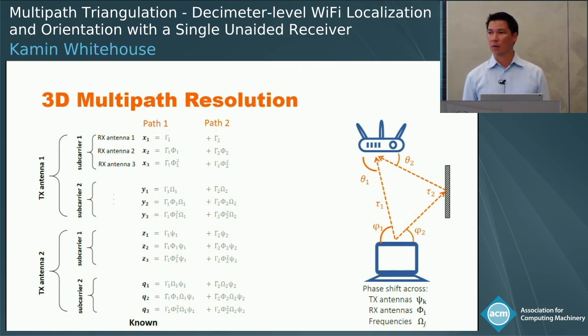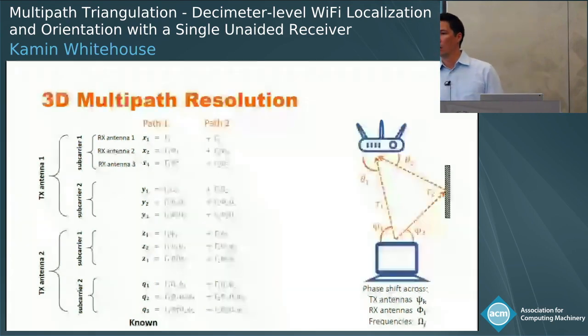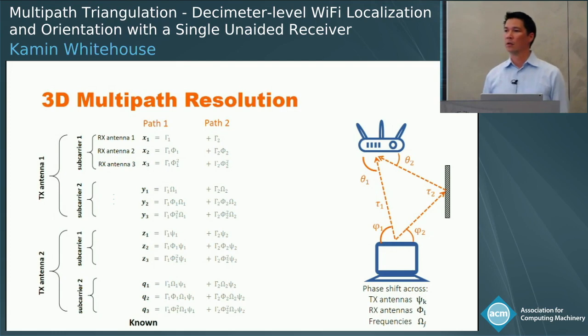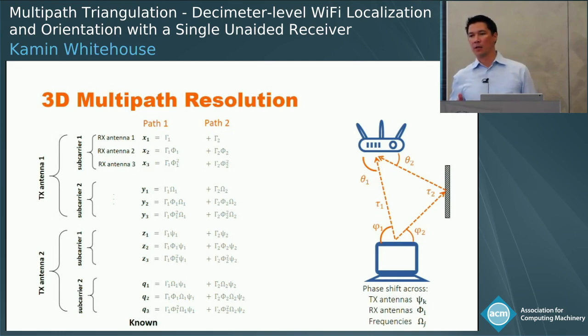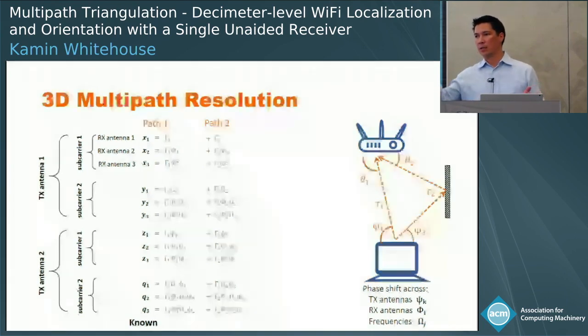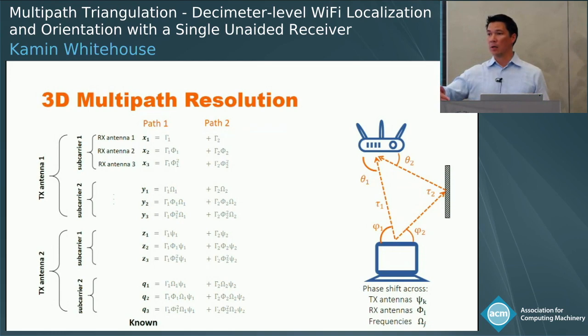Luca De Mori from Sorbonne University. I would like to ask, probably I missed it, but do you need line of sight to implement this method? You do need a line of sight path. And so does every other localization algorithm out there. It doesn't necessarily need to be line of sight in the sense that it's unattenuated. It can still be a weak signal. So it can go through a wall, for example, but you have to at least pick it up so you can estimate the angle of arrival, time of flight or relative time of flight, and angle of departure.